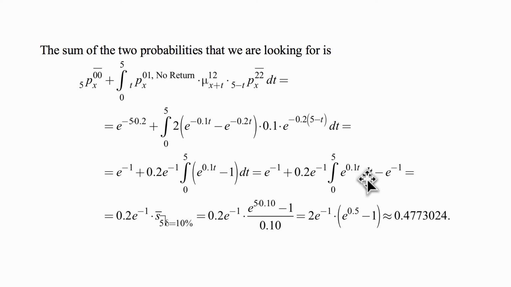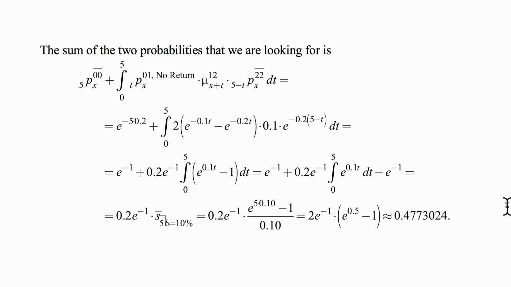So that's e to the minus 1 plus 0.2 times e to the minus 1 times the integral from 0 to 5 of e to the 0.1 t dt